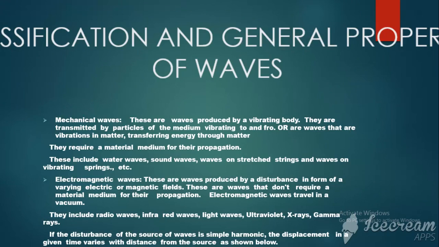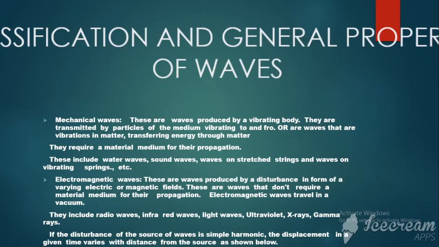Examples: we have water waves, sound waves, waves on a stretched string, and waves of vibrating springs. You know what a spring is. Next, let us go to the electromagnetic waves. These are produced by a disturbance in the form of varying electric or magnetic fields. You all know what magnetic and electric fields are. I will not explain that.